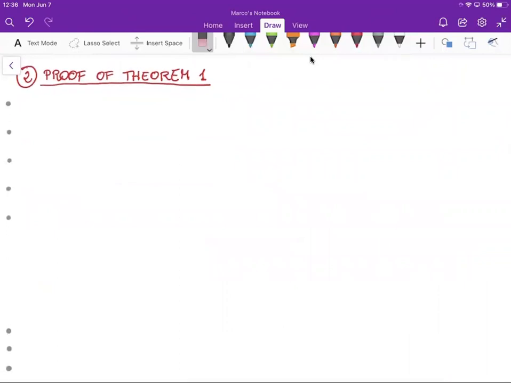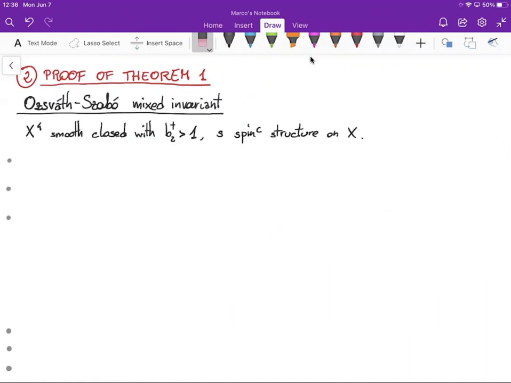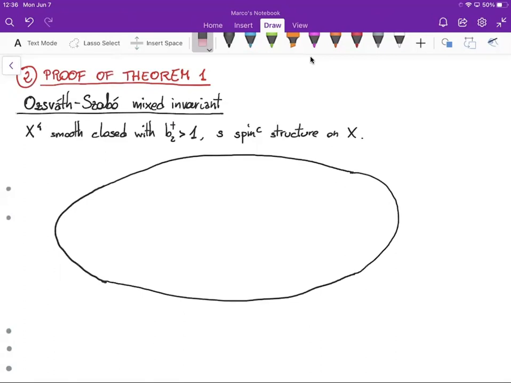We now turn to Theorem 1. Before restating it, I would like to quickly recall the Ozsváth-Szabó mixed invariant. If X is a smooth closed four-manifold with b2 plus greater than 1, and s is a spin-C structure on X, then you can define the Ozsváth-Szabó mixed invariant as follows.